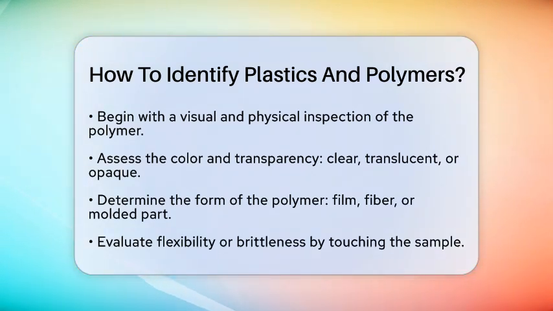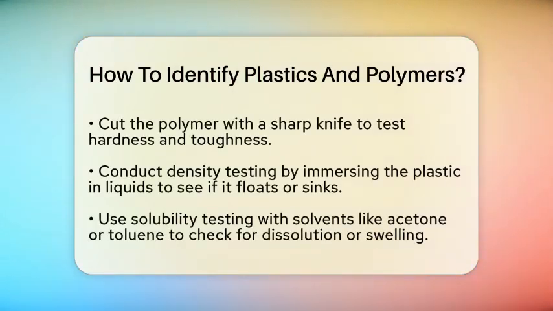Next, let's talk about density testing. You can immerse the plastic in liquids with known densities. Does it float or sink? For example, polyethylene is less dense and will float in water, while polyvinyl chloride will sink. This is a quick way to gather information about the polymer type.